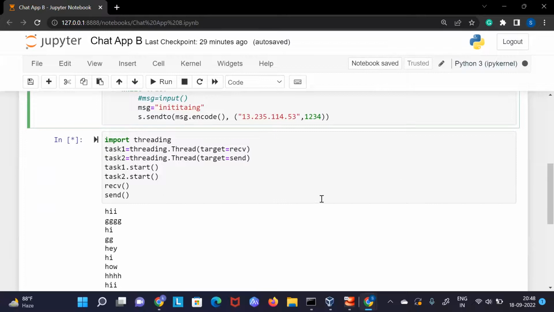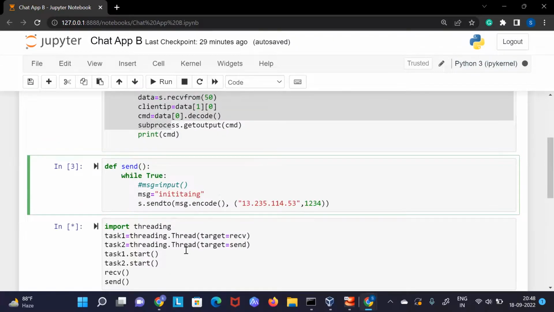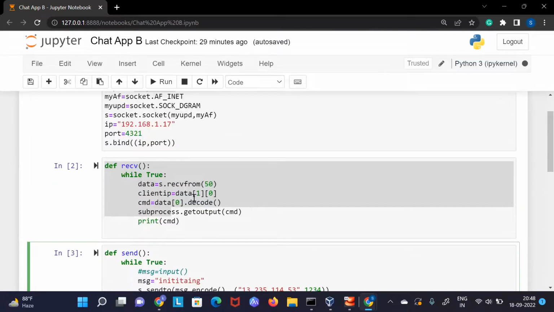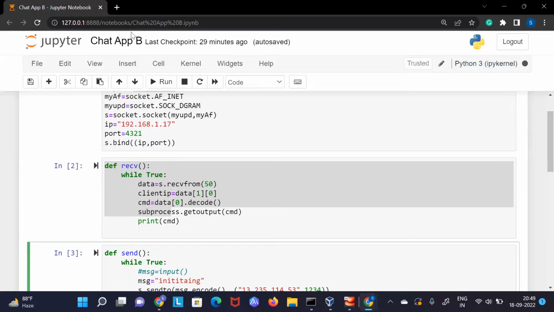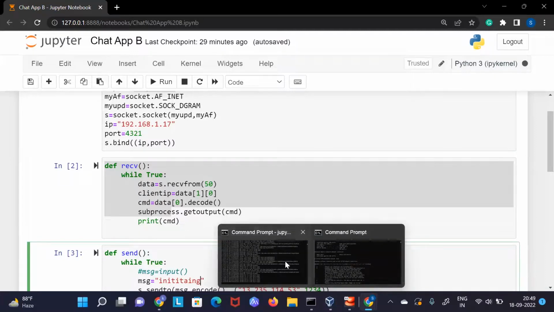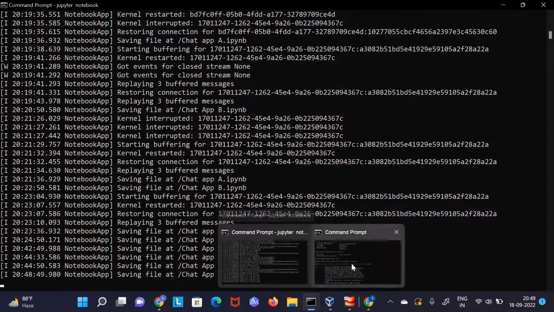If you have questions on this, whenever I cover TCP, what I wanted to mention about initiating a connection will be more clear. Otherwise, I hope socket programming, UDP protocol, multithreading, and the functions are clear. Now, I am running both chat A and chat B in the same operating system. You can run them on different operating systems also. You should have network connectivity and you can run. This is quite simple. You don't need to do anything.